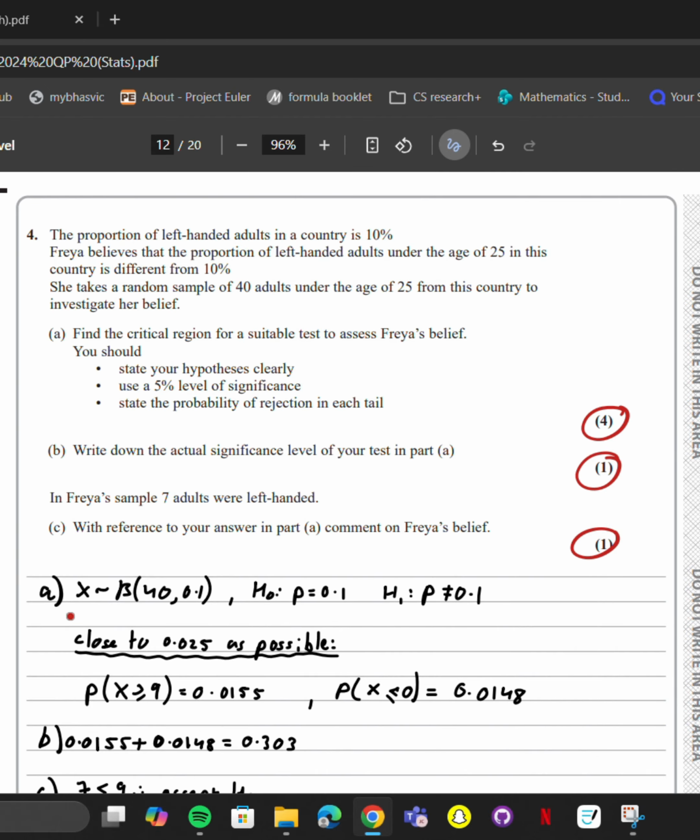What we want to do is create a binomial distribution with a sample size of 40, because that's how many people she selected, and a probability of 0.1, because that's the proportion of left-handed people. We're saying the null hypothesis is that p is 0.1, and the alternative hypothesis is that p doesn't equal 0.1, because we're told she believes that the proportion of left-handed adults in the country is different from 10%, not less than, not greater than, different. So this is going to be a two-tailed test.